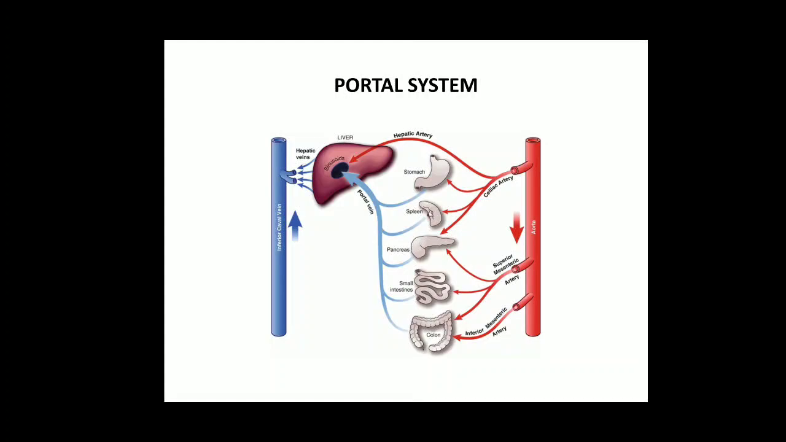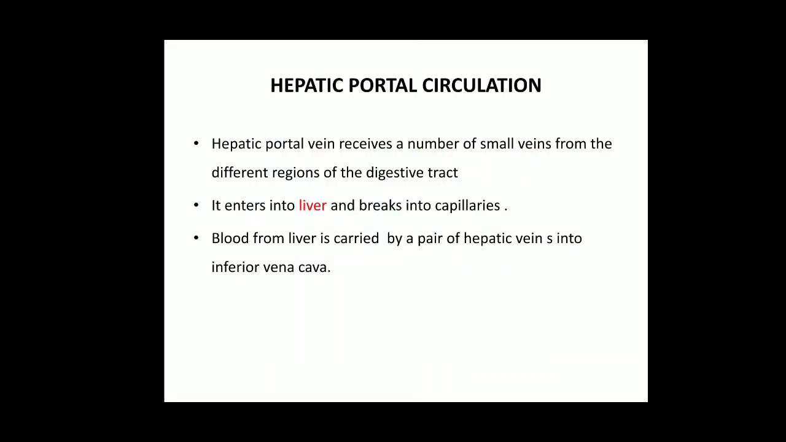So this is known as the portal system. Capillary blood vessels are not going directly from an organ to the vein, but they are going from one organ to the other organ. See, hepatic portal: hepatic means liver. The hepatic portal vein receives a number of small veins from the different regions of the digestive tract. Did you see in the diagram? All the organs of the digestive system. It enters the liver and breaks into capillaries. Blood from the liver is carried by a pair of hepatic veins into the inferior vena cava.